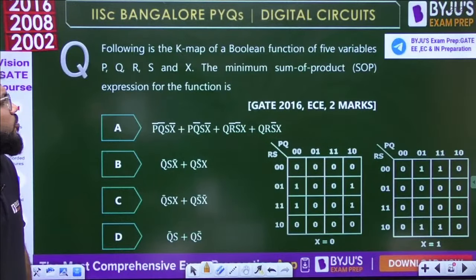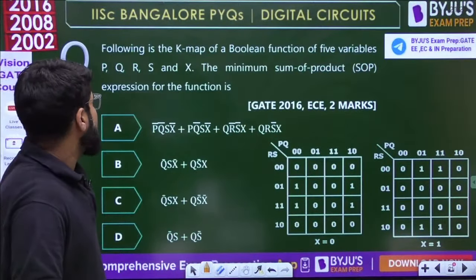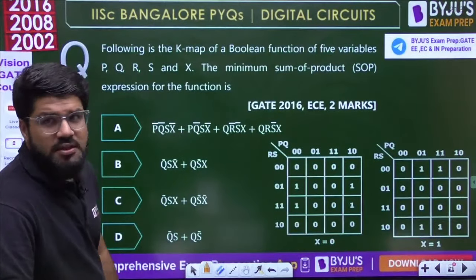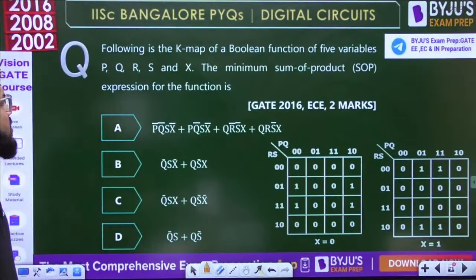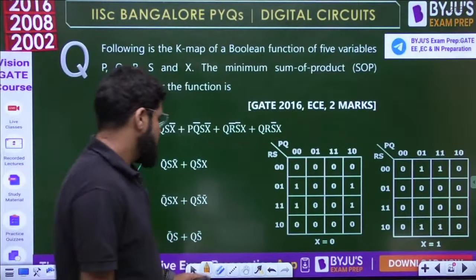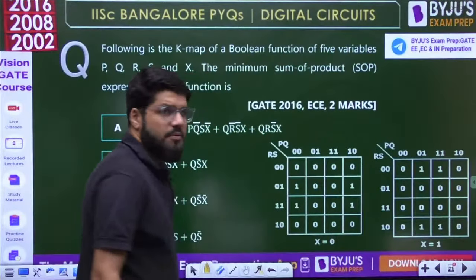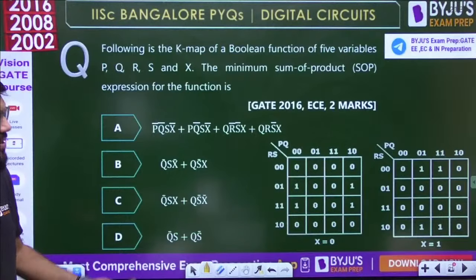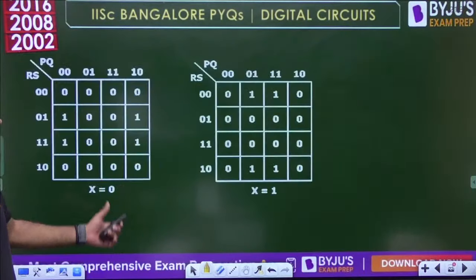Following is the K-map of a Boolean function of 5 variables P, Q, R, S and X. The minimum SOP expression for the function is how much? Let's look into it, guys. Okay, so let's analyze this.